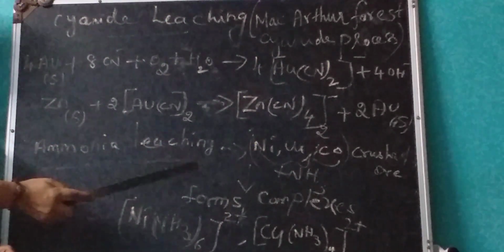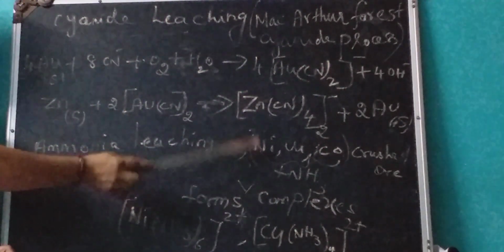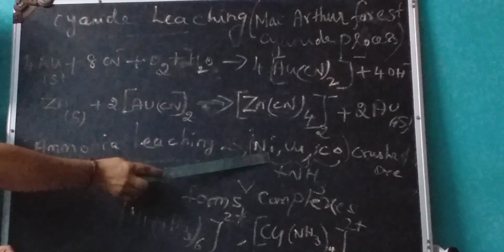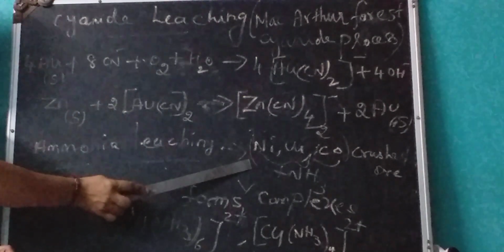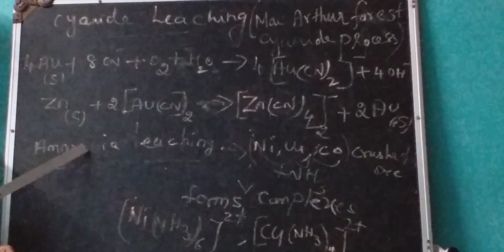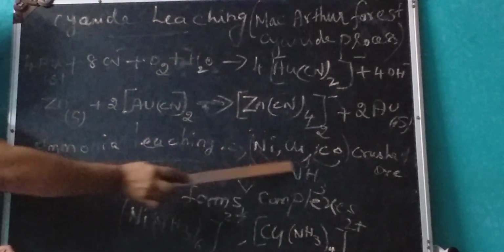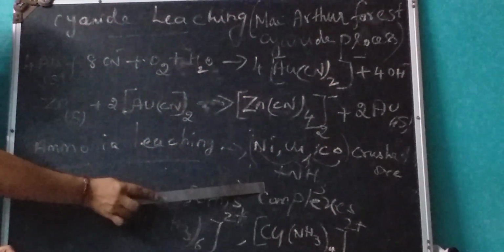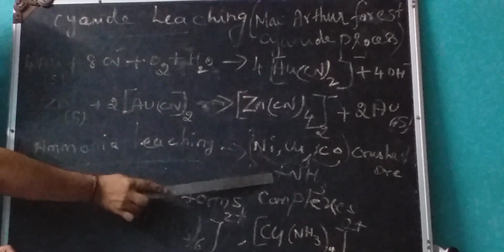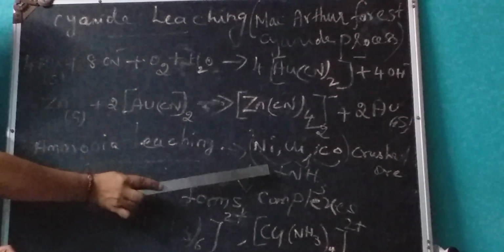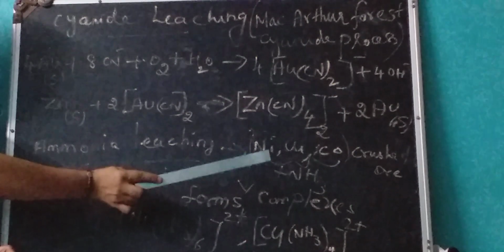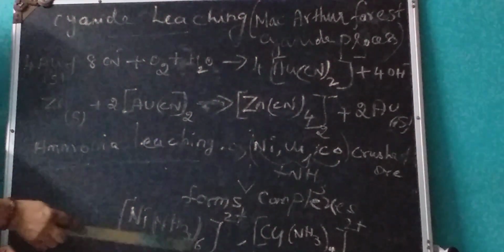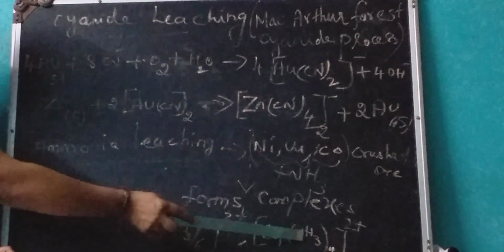When a crushed ore contains metals such as nickel, copper, and cobalt, all three present in that one particular ore, how can we concentrate them? By using the ammonia leaching process. Here the crushed ore containing nickel, copper, and cobalt is treated with dilute, that is aqueous, ammonia. Under suitable pressure, ammonia selectively leaches these metals and they form complexes like [Ni(NH3)6]2+ and [Cu(NH3)4]2+.